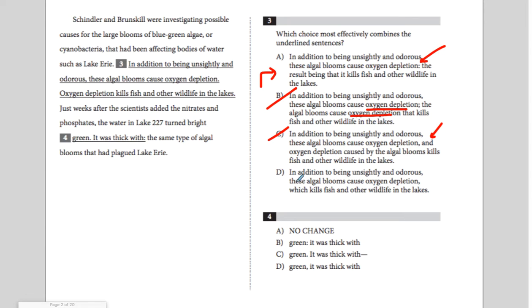So let's look here at D. In addition to being unsightly and odorous, these algae blooms cause oxygen depletion, comma, which kills fish and other wildlife in the lakes. Really concise and clear. I'm going to go with D.